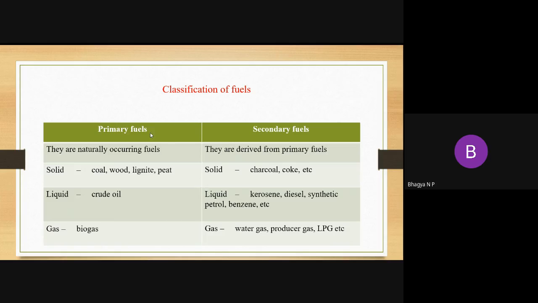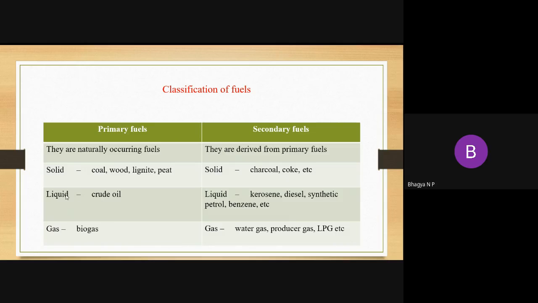Now consider the states of matter, that is solid, liquid and gas. In the solid state, the examples for primary fuels are coal, wood, lignite, peat. These are primary fuels in solid form in nature. But for secondary fuels in the solid state, we have charcoal and coke, which we get from coal. That is why these belong to the secondary fuels.